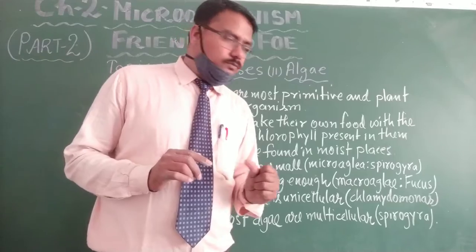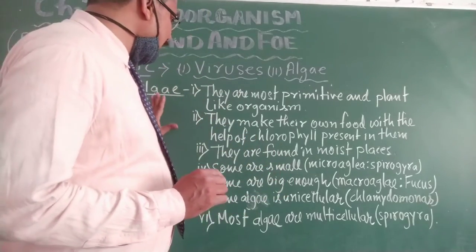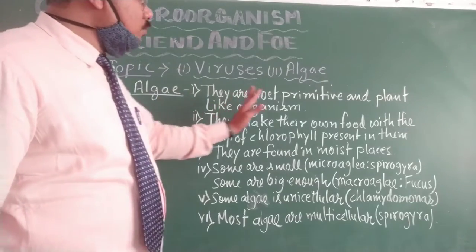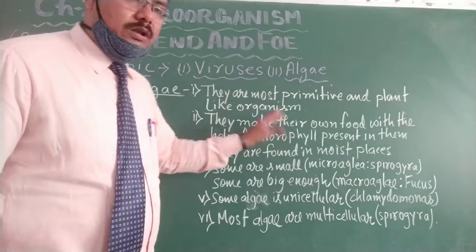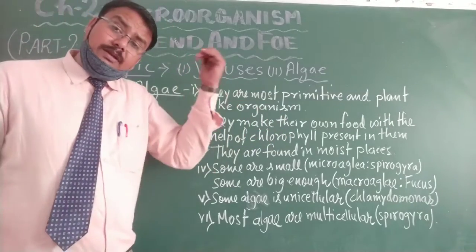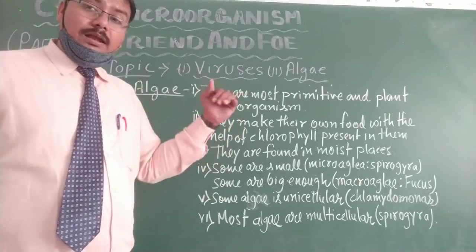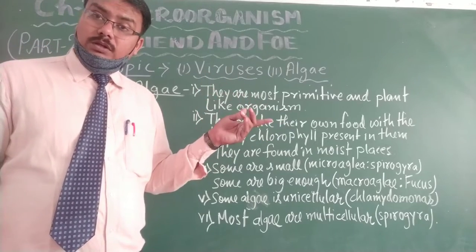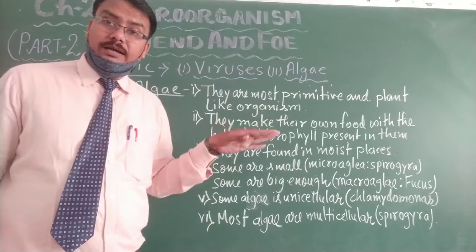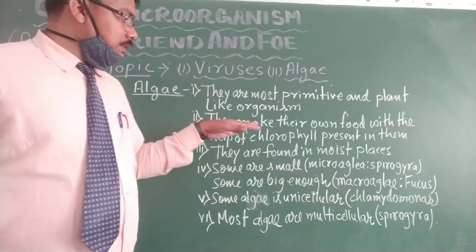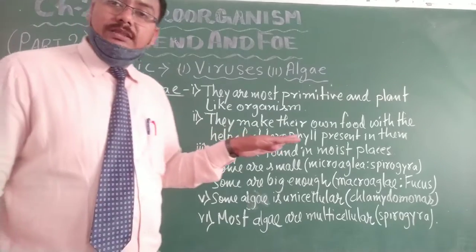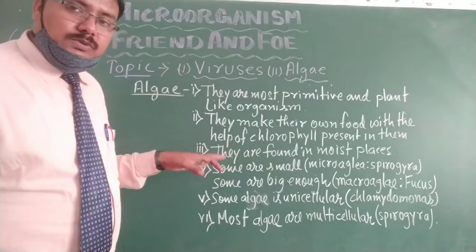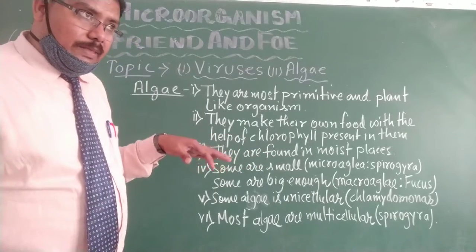So students, just now you have seen that I have explained about the algae. They are the most primitive plant-like organisms. They are most primitive, meaning from the very beginning they have been present on the surface, and they are plant type. Why? Because they contain chlorophyll, they can prepare their own food, they are autotrophic in nature, that's why they are plant type. And next, they are found mostly in moist places.